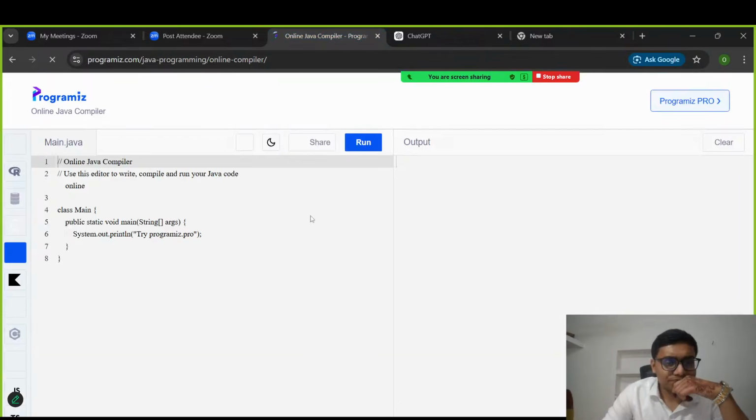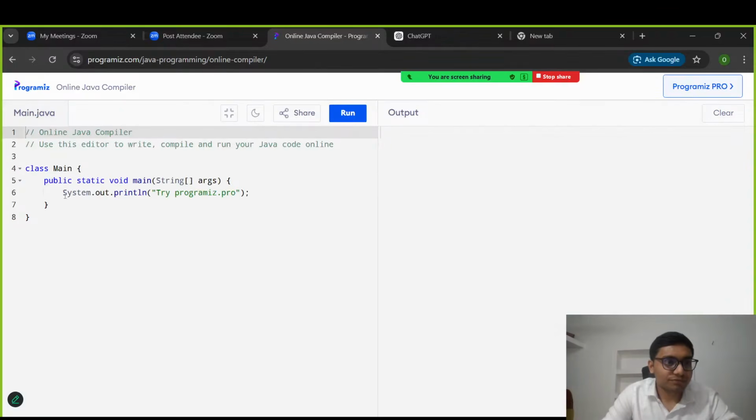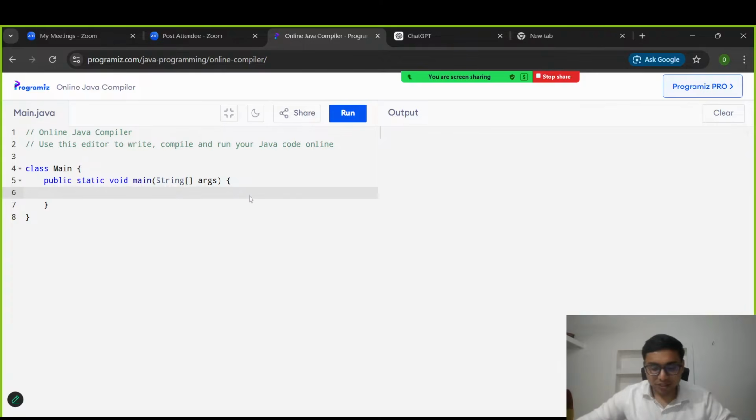So the first thing, let's try to take the input, and we already know how to take inputs. So I'm not writing that particular thing. Let's directly write the int arr with those elements like